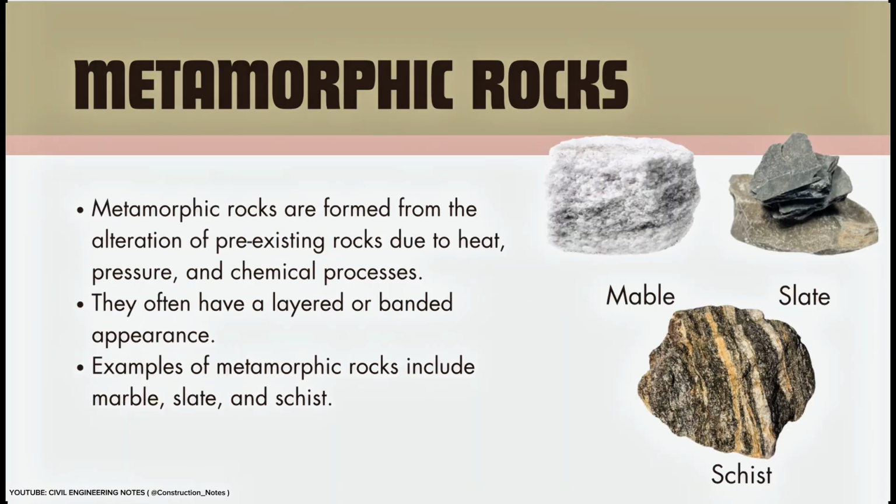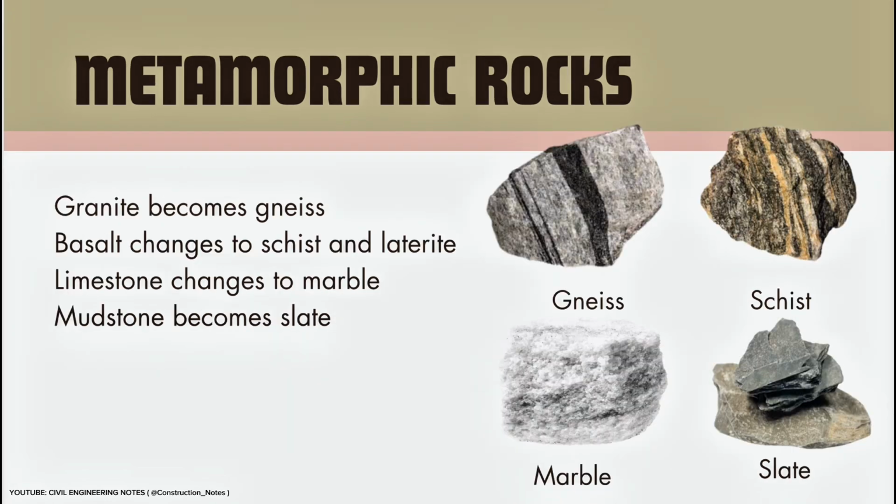Metamorphic rocks are formed from the alteration of pre-existing rocks due to heat, pressure, and chemical processes. They often have a layered or banded appearance. Examples of metamorphic rocks include marble, slate, and schist. Granite becomes gneiss. Basalt changes to schist and laterite. Limestone changes to marble. Mudstone becomes slate.